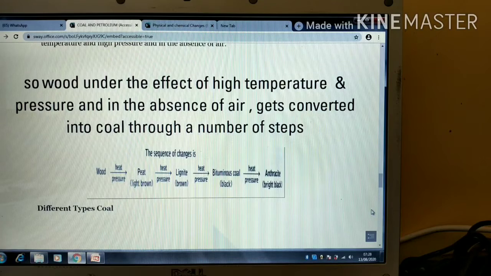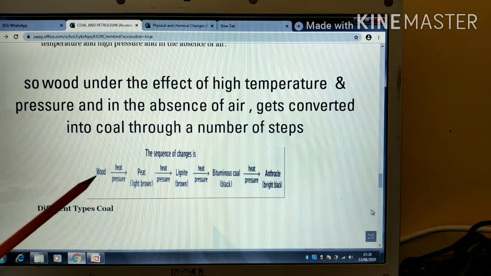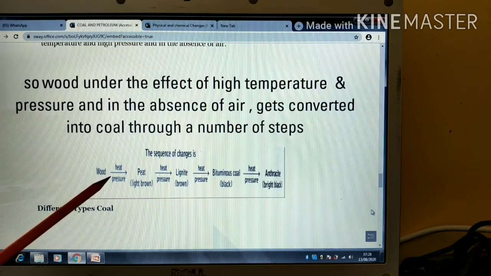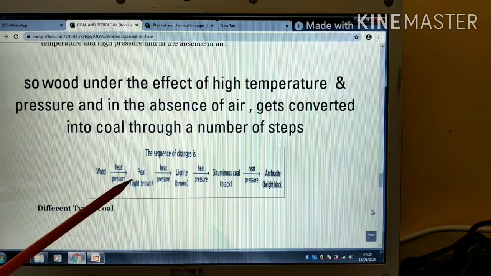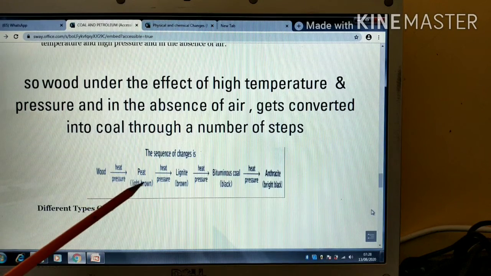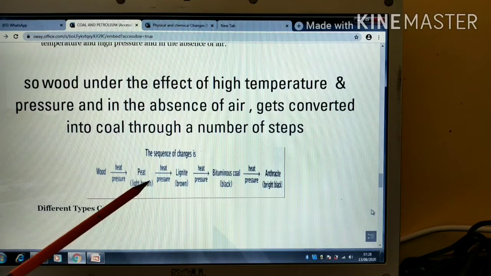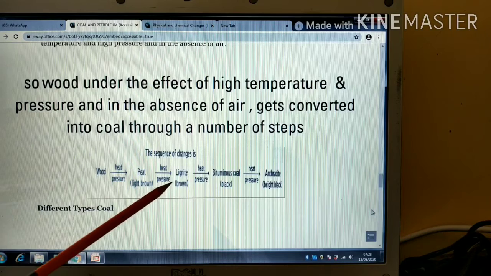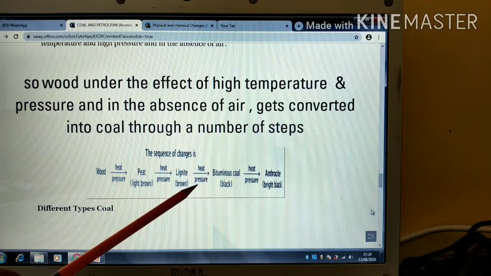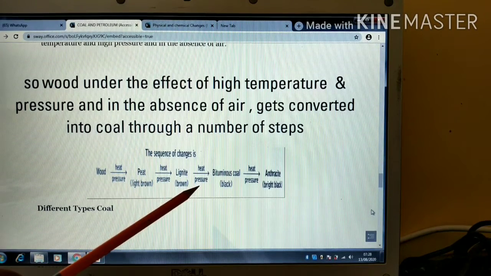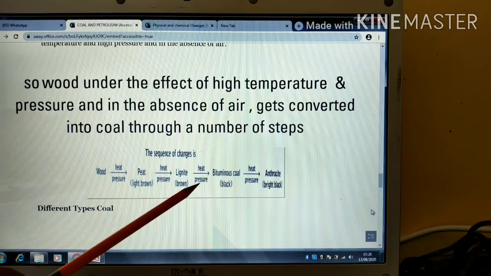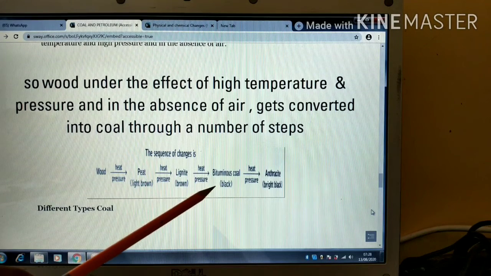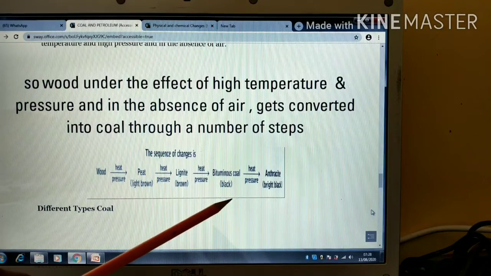So here you can see the sequence of steps where wood, when it is subjected to very high pressure and high temperature, gets converted to peat, which is light brown in color. Again, peat, when subjected to high pressure and temperature or heat, gets converted to lignite, which is brown in color, and lignite under the same conditions gets converted into bituminous coal, which is black in color, and bituminous coal finally under high temperature and pressure gets converted into anthracite.